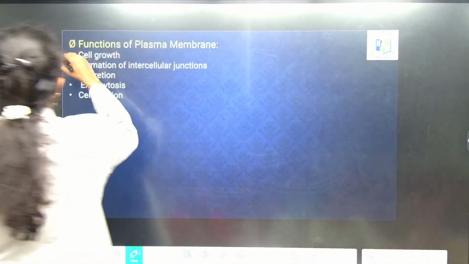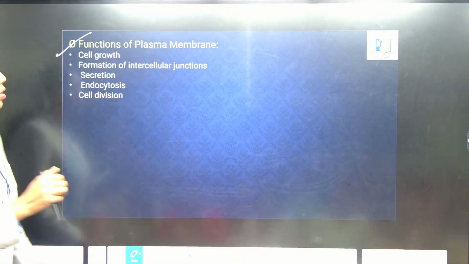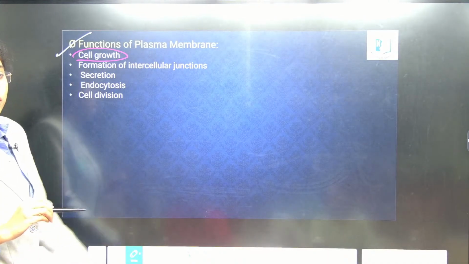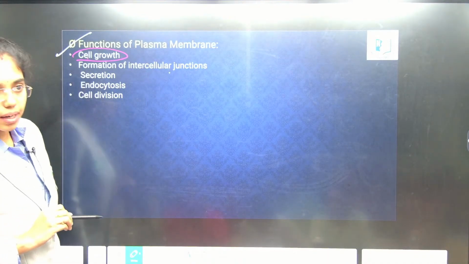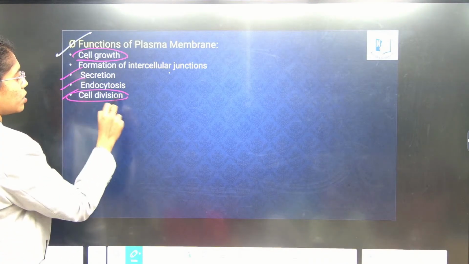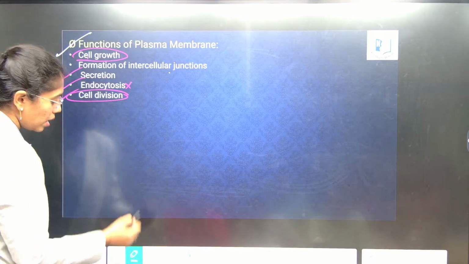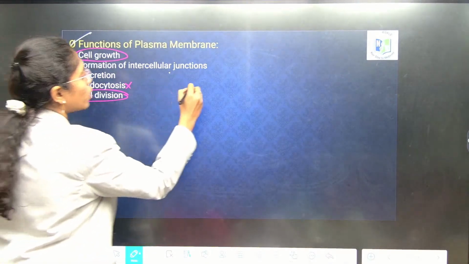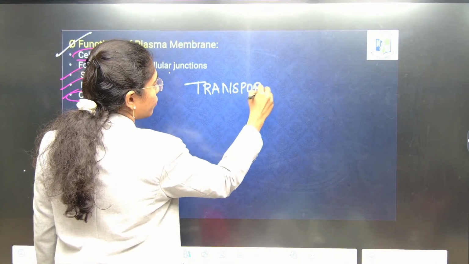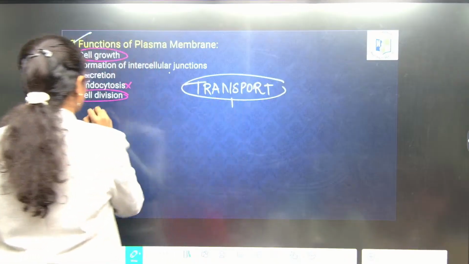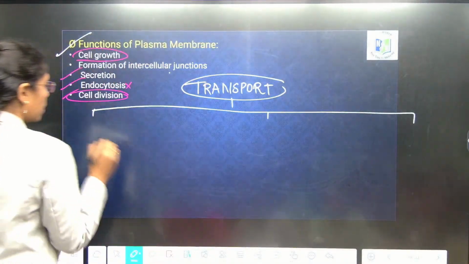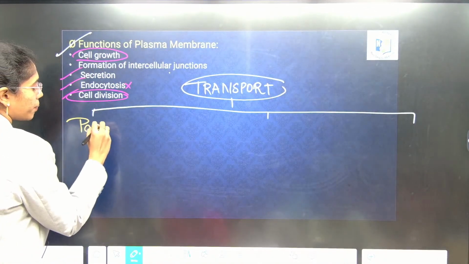And then the functions of the plasma membrane. The primary function is cell growth. Next, formation of intercellular junctions, which is majorly because of carbohydrates that are present in between. Secretion, endocytosis, cell division. So pause this endocytosis. We will learn about transport of the plasma membrane. We have two modes of transport majorly: one is passive transport, and active transport.